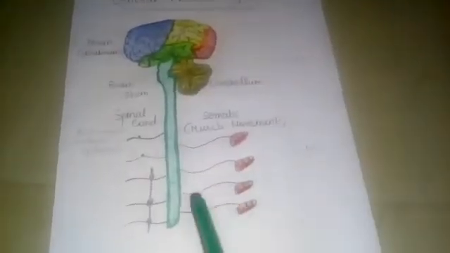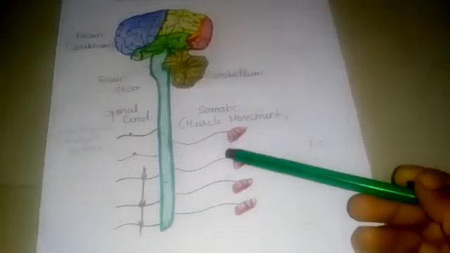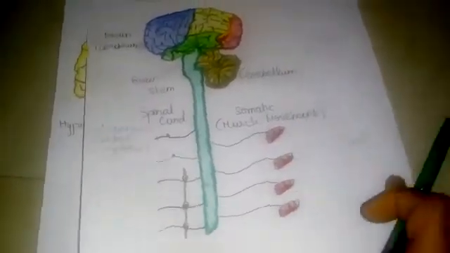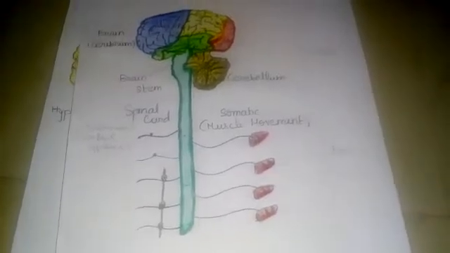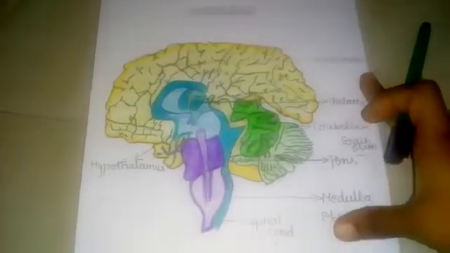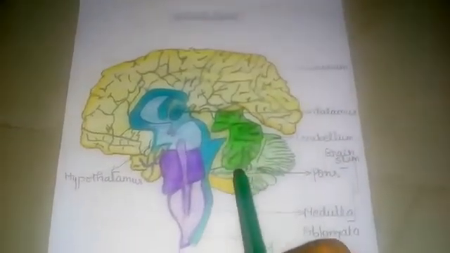Next we are going to see the peripheral nervous system. This is the peripheral nervous system. This is our human brain. Listen children, human brain structure.